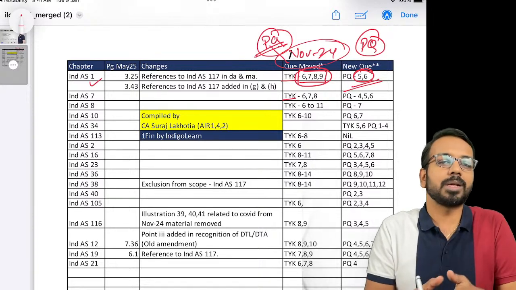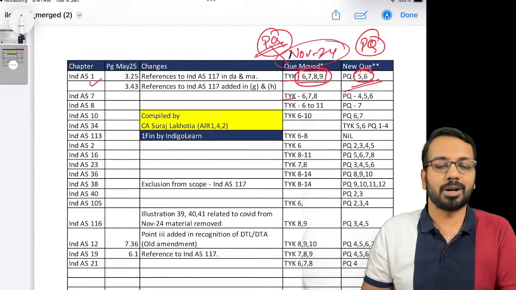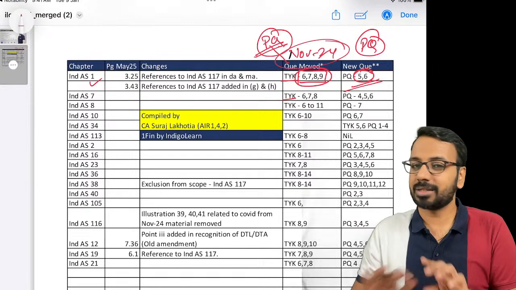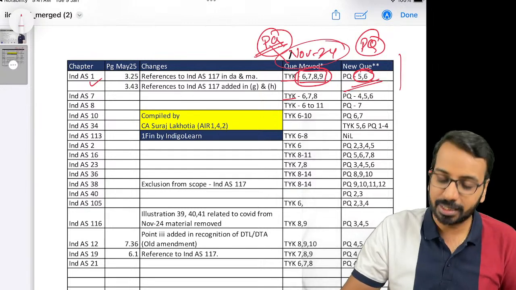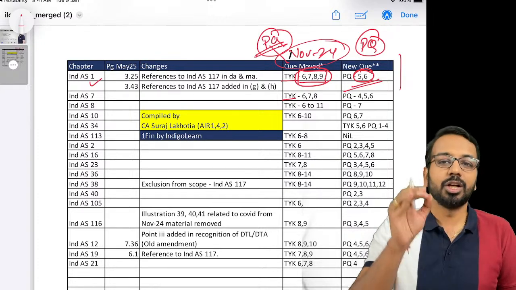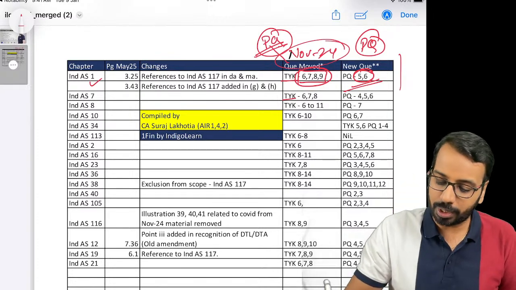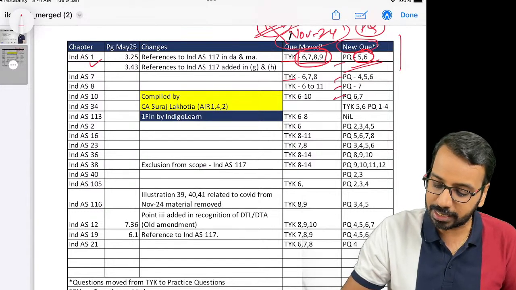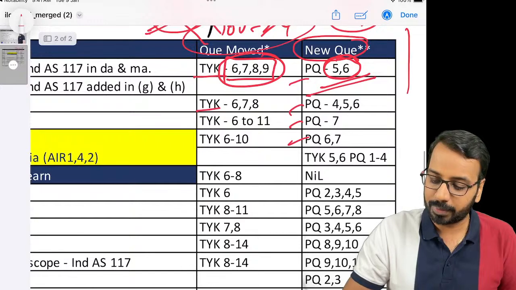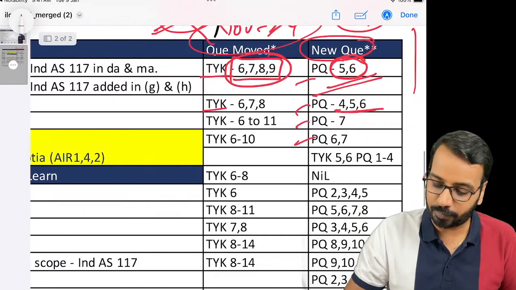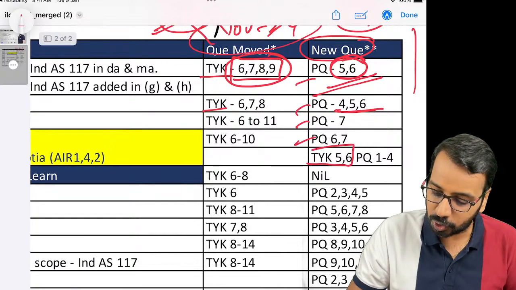Now, if you are someone who has already taken classes earlier, for let's say the November 24 attempt or May 24 attempt, do you need to take fresh classes? Not required. Simply take this list. The link of this list is available in the description. You can download from that, go to this new question list, the practice question list, and just complete these questions. For example, in index 7 they have added in 4, 5, 6. In some cases they have added in test your knowledge also.